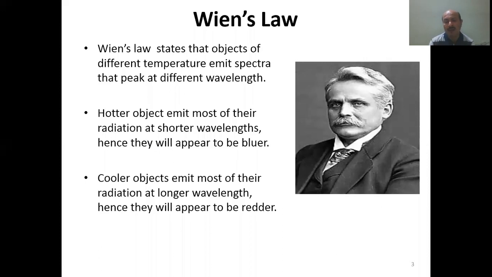Wien observed the behavior of a blackbody and made a conclusion that objects of different temperatures emit spectra that peak at different wavelengths. Hotter objects appear bluer and cooler objects appear redder.